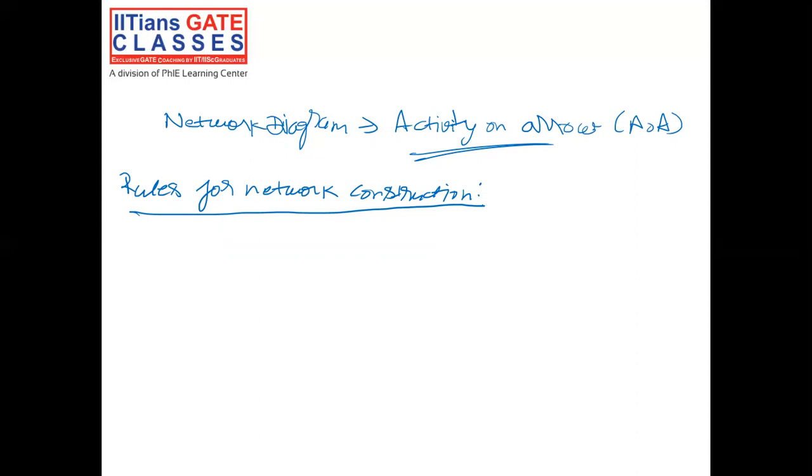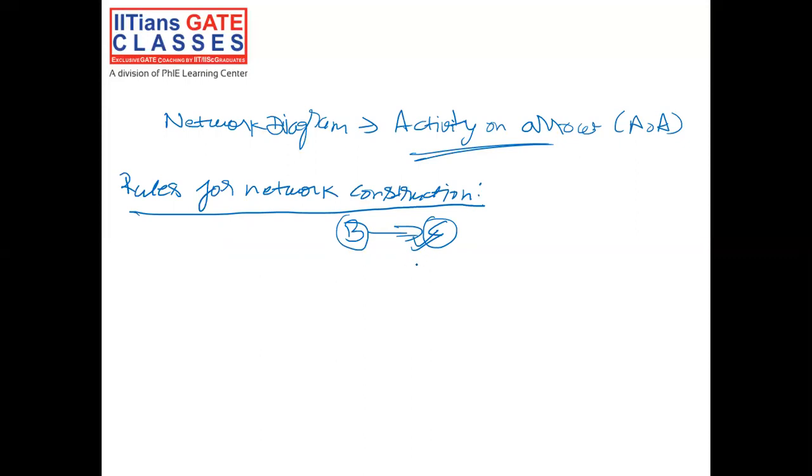So in short, we have to comply with the precedence relationship given in the question. So let's say if the precedence relationship is given such that activity C can only happen after activity B, so activity B has to be completed before starting the activity of C.